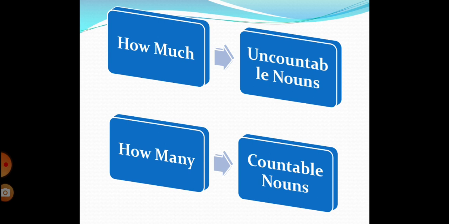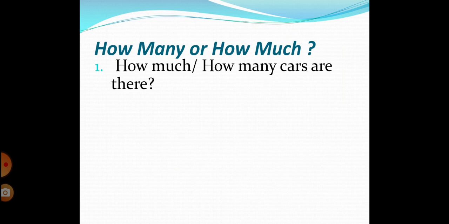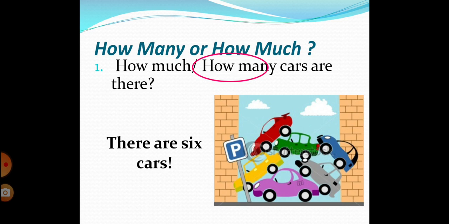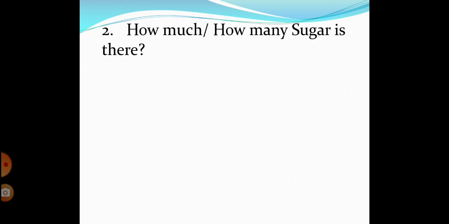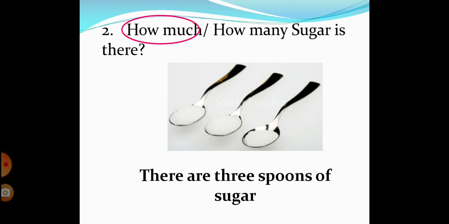Now let's do a little practice to check your understanding. How many or how much? How much or how many cars are there? So car, is it countable or uncountable? We have S at the end, so it is countable. We can count. So we say how many? We have 1, 2, 3. There are 6 cars. Next one, how much or how many sugar is there? Sugar, is it countable or uncountable? Yes, it is uncountable. How much sugar is there? There are 3 spoons of sugar.